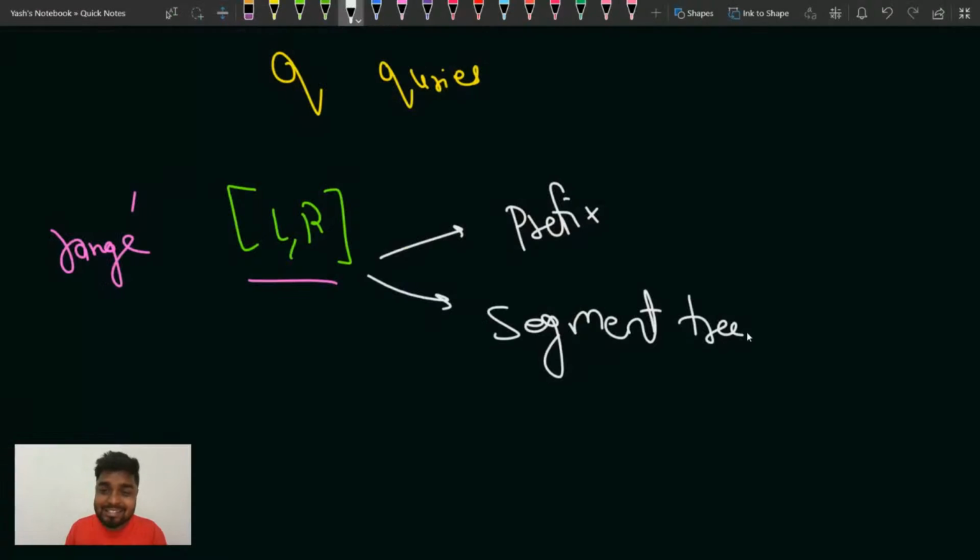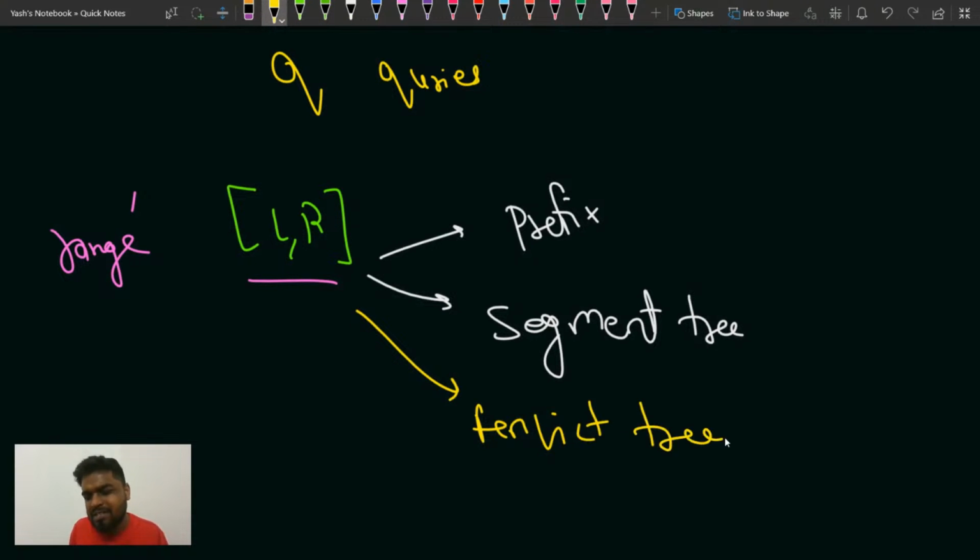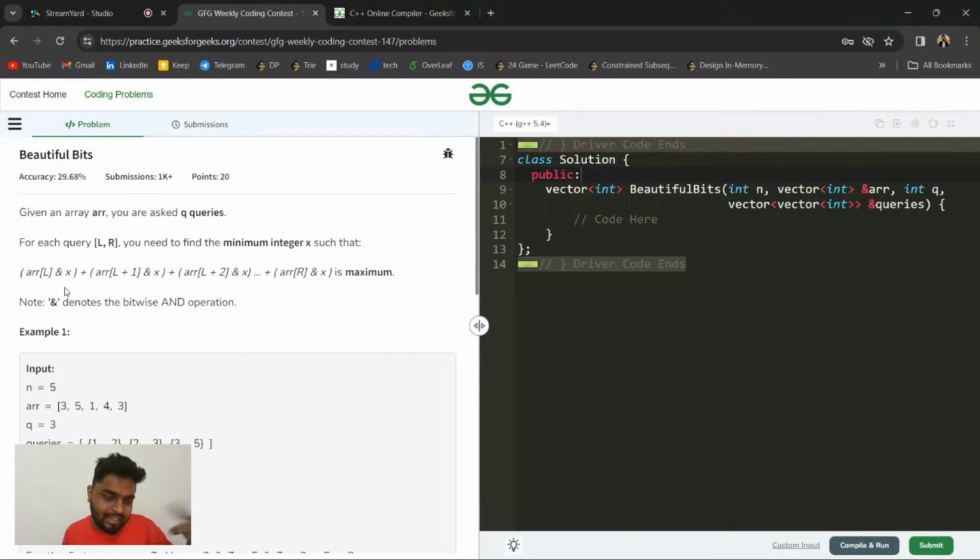This thing is very important. Or maybe Fenwick tree might come to your mind, or maybe sparse table or something like that. So advanced data structures, right? It is very important that when you start reading that an L and R range is given, the prefix sum concept or segment tree or things like that should come to your mind. Is that clear to everyone? Please write yes in the chat. Is this part clear?